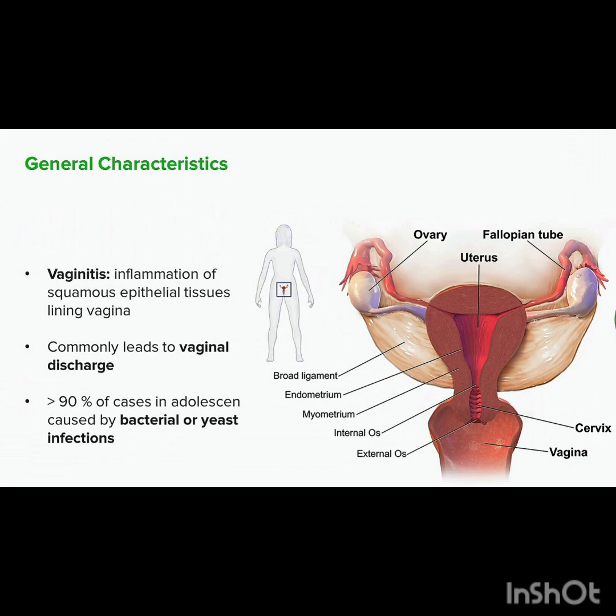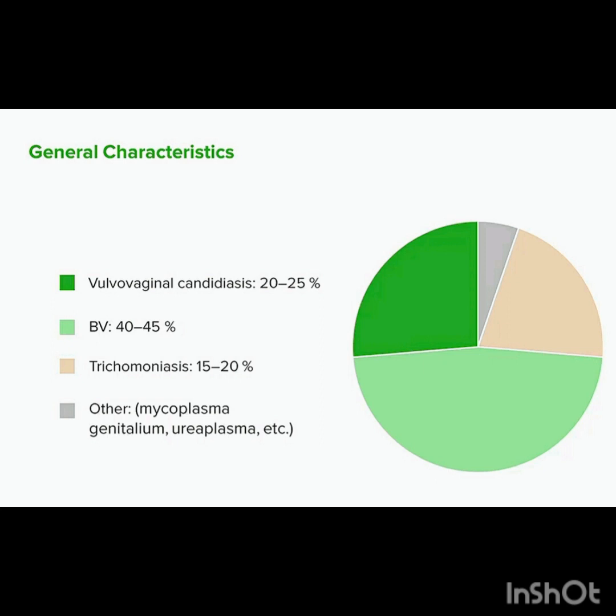In this lecture, we will discuss vaginitis. So, vaginitis is an inflammation of the squamous epithelial cells lining the vagina. It commonly leads to vaginal discharge, and more than 90% of cases in adolescents are caused by either bacterial or yeast infections. So, what are the causes?